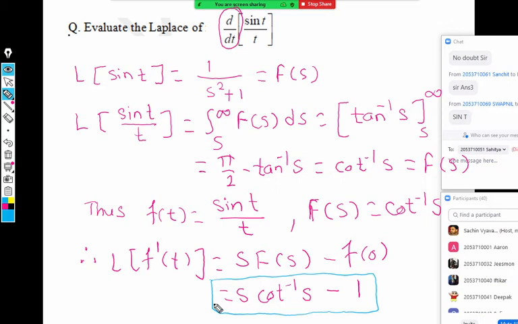One more important thing. By practice you know these answers. Generally you know the answer of Laplace of sin t upon t is cot inverse s. Don't write answers directly in the exam. You should show step by step, as I just completed here. I wrote Laplace of sin t first, then the division by t property, then step by step I showed it is cot inverse s. So don't write Laplace of sin t upon t is cot inverse s in one step and then complete the answer. These are not standard formulae, so you have to show that in the exam.